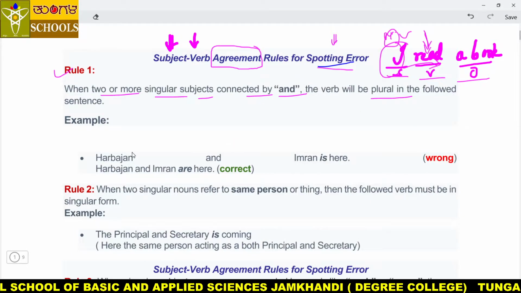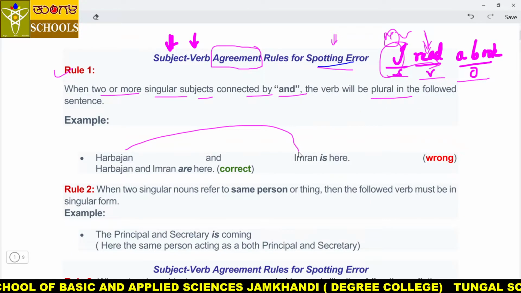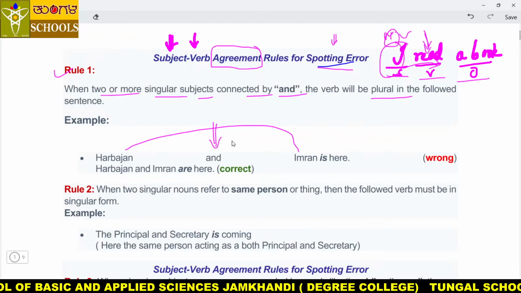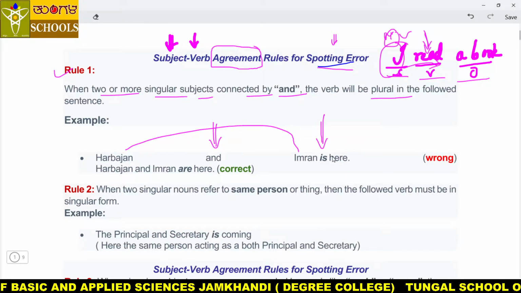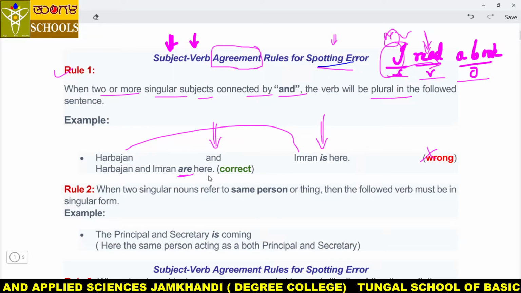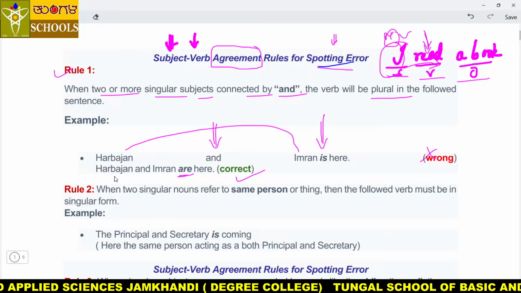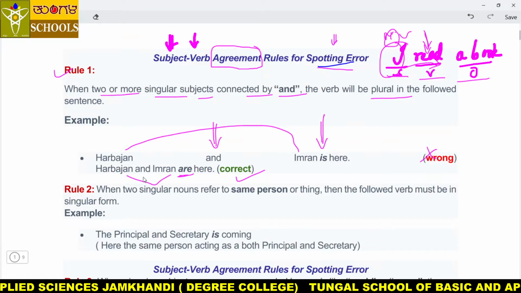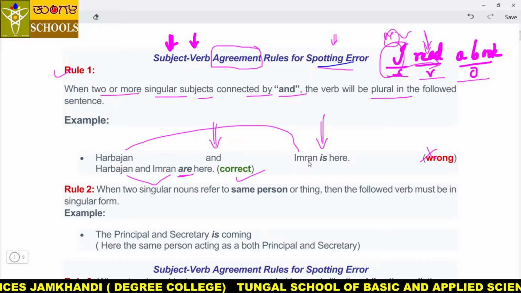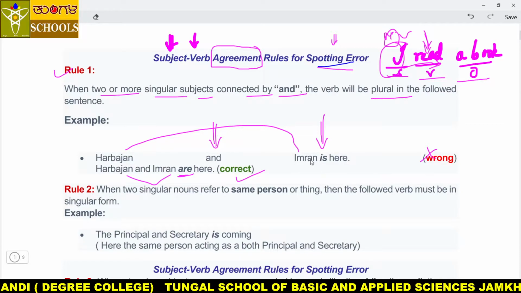It means if subjects are two, my dear students, and connected by and, here the verb should not be singular, that's why it is wrong. The verb should be plural, then it is correct. For example, Harbhajan and Imran are here, not is here. Radha and Rani, or Radha and Krishna, or Raju and Rani are going to school, not is going to school. Got it, my dear friends?